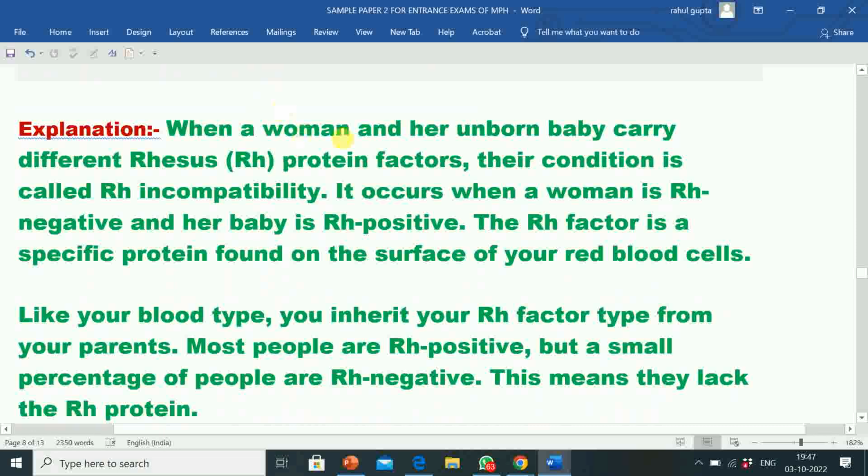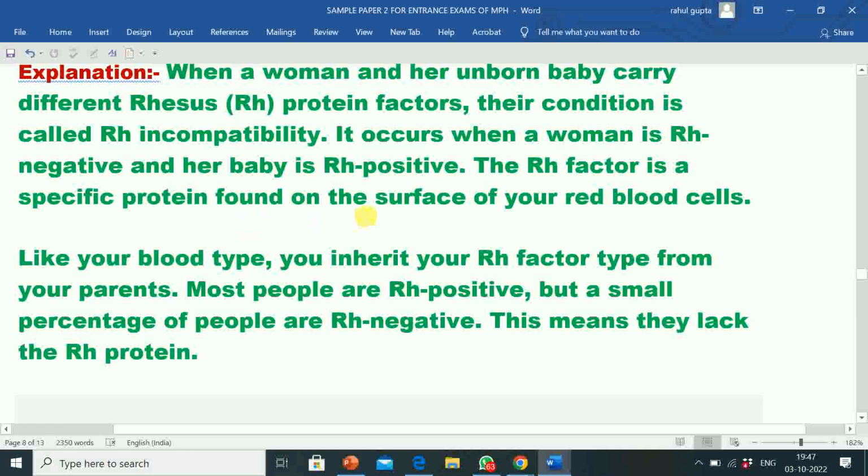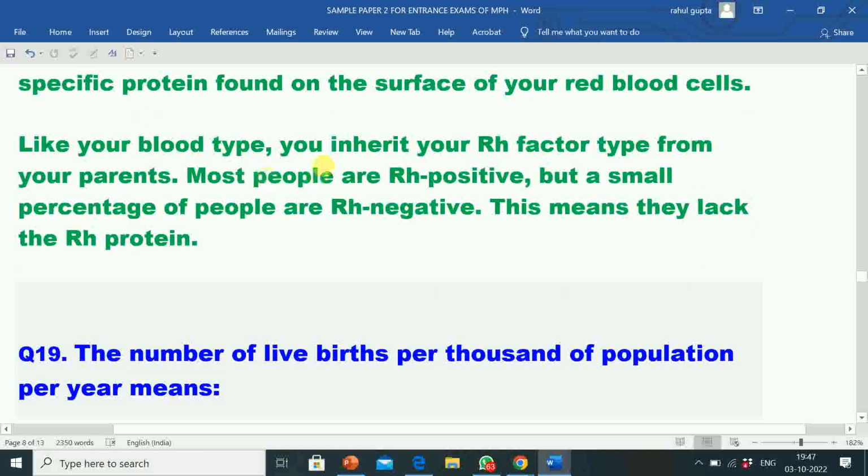Its explanation: when a woman and her unborn baby carry different rhesus Rh protein factor, their condition is called Rh incompatibility. It occurs when a woman is Rh negative and her baby is Rh positive. The Rh factor is a specific protein found on the surface of your red blood cells. Like your blood type, you inherit your Rh factor type from your parents. Most people are Rh positive, but a small percentage of people are Rh negative. This means they lack the Rh protein.